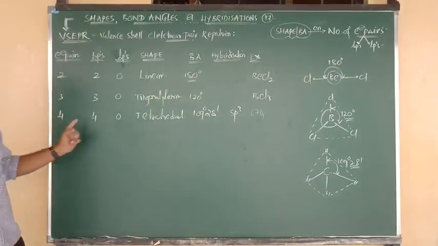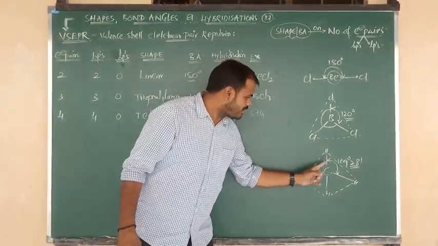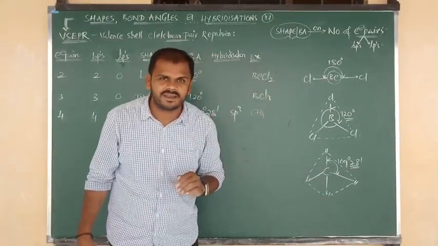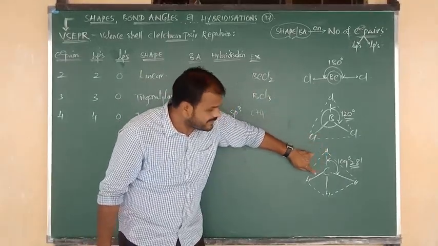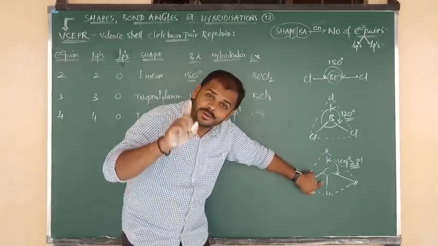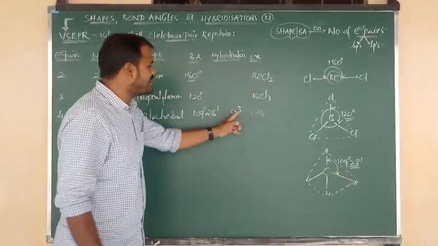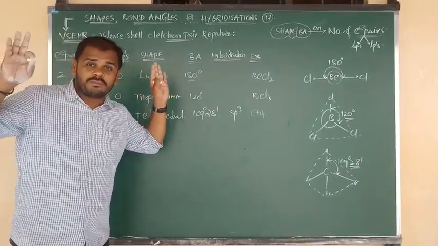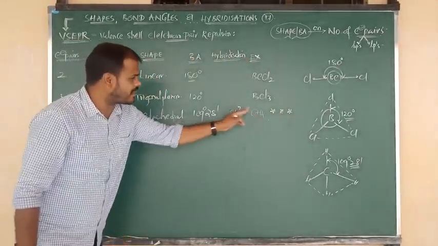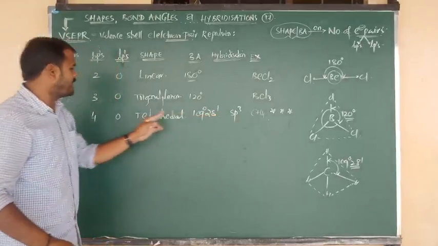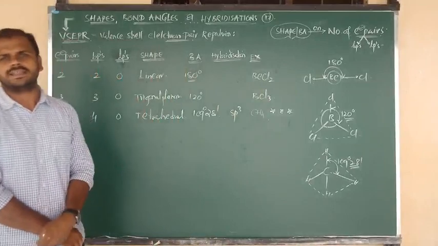Not only by seeing this, by seeing the structure also you can decide the answer. How? Around this carbon, 1, 2, 3, 4: 4 bonds are there. Now you count the hybridization. First bond is sp1, and this is sp2, and this is sp3. So what is the hybridization of the central C? sp3 hybridization. So fix it in your mind; this is very, very important. Methane formula CH4. In methane, carbon undergoes sp3 hybridization. What is its geometry? Tetrahedral. What is its bond angle? 109 degrees. Shortly, you have to say like that.